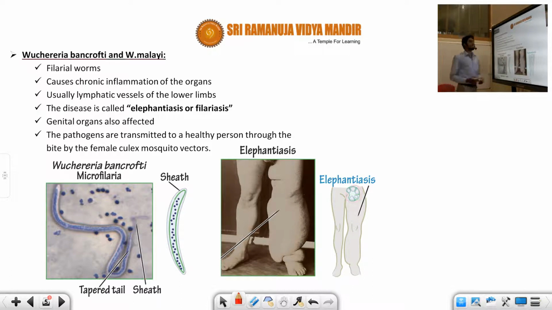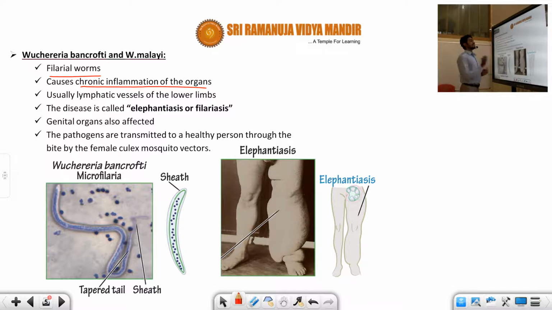So here you can see Wuchereria bancrofti and Wuchereria malayi. It is also called the filarial worm because it causes filariasis. It causes chronic inflammation of the organ. Generally we have two types of diseases: the first one is acute, and the other one is chronic. Acute means the disorder is easily rectified with proper treatment and proper medicine. But chronic disorders are prolonged, lasting years and years. So it is a chronic inflammation of the organ.